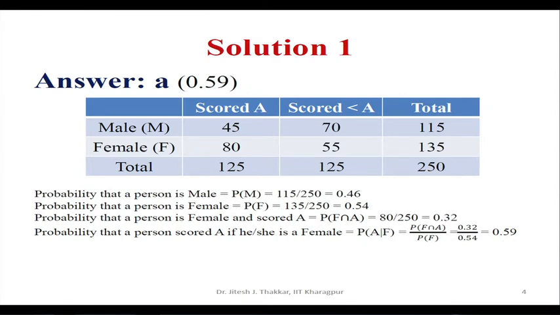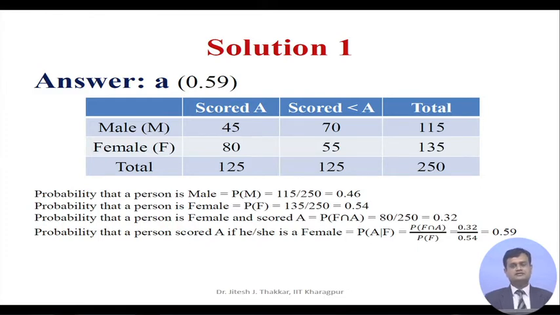Let us see how we can reach this answer. If we compute the probability that a person is male, then it is 115 divided by 250. You can see in the table that I have done the totaling for row and column both, which is equivalent to 0.46.